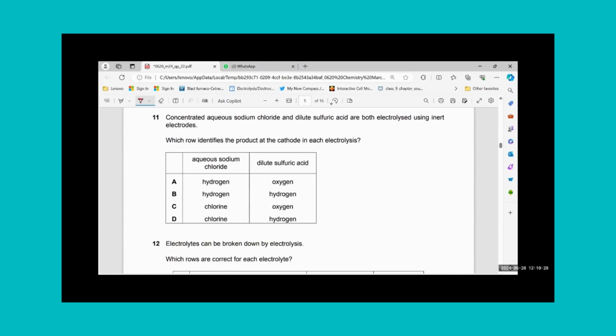MCQ number 11. Concentrated aqueous sodium chloride and dilute sulfuric acid are both electrolyzed using inert electrodes. Which row identifies the product at cathode? For cathode, here we will have hydrogen. Here also we will have hydrogen. Sodium never goes. So let's look at the cathode. Aqueous sodium chloride, cathode is hydrogen. Dilute sulfuric acid, cathode is hydrogen. So both hydrogen is only option B.